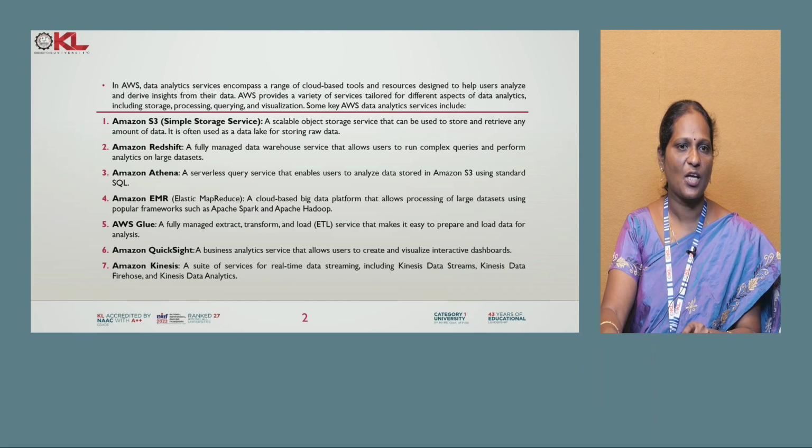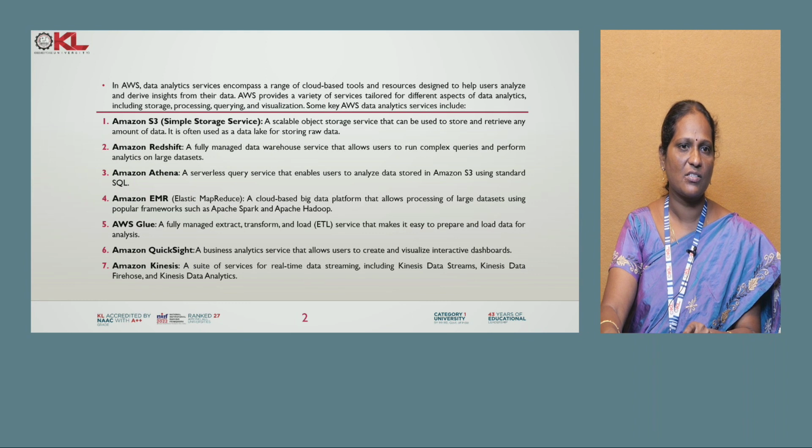And the next one is Amazon QuickSight. It is a business analytics tool which can create visualizations and interactive dashboards. And Kinesis is a real-time streaming data processing system which has different versions like data streams, Firehose and data analytics. Amazon Kinesis data streams will process the real-time data. Video streams are also there, where real-time videos can be processed, and data analytics is a data warehouse service for that.